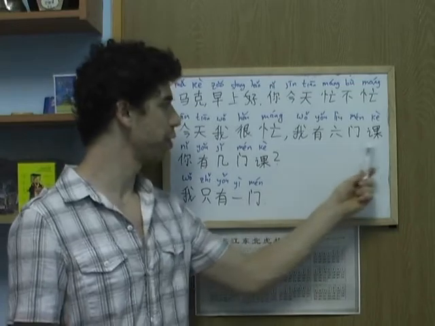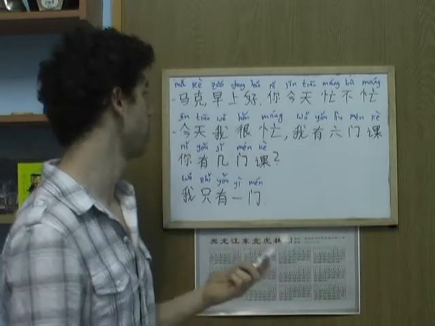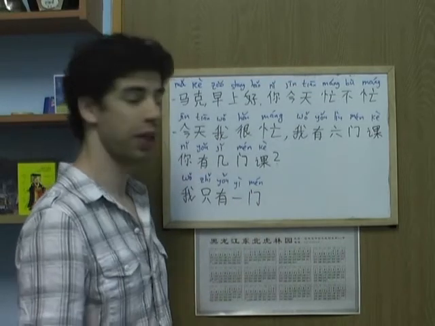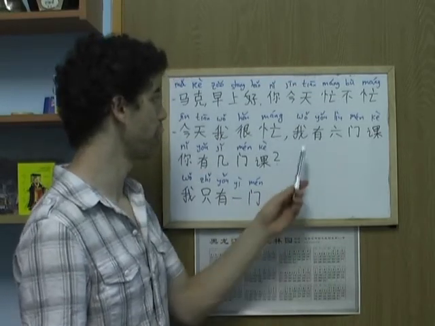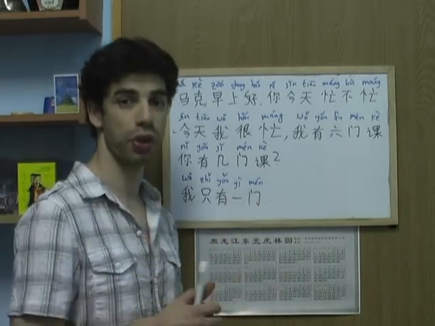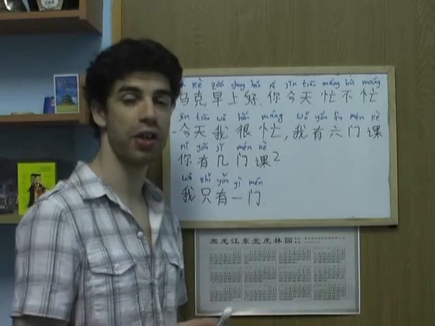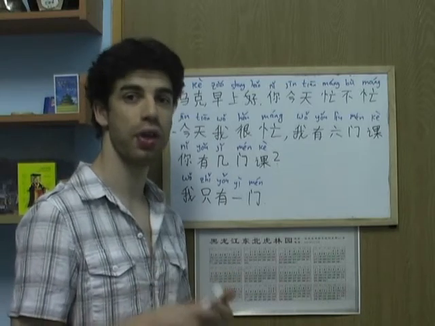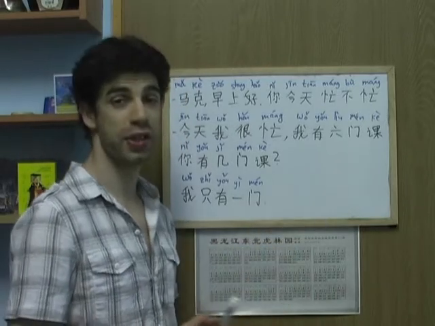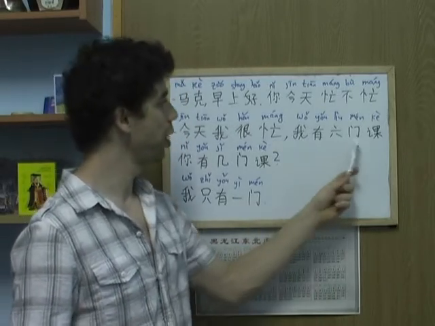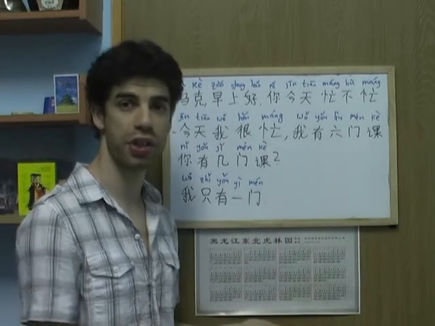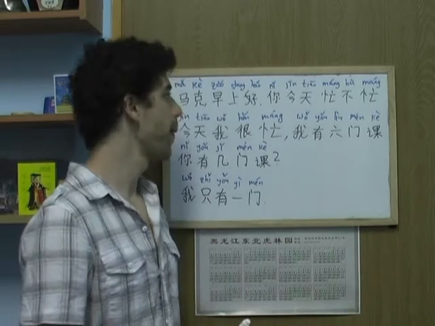Now this is a very important part of this dialogue, of this whole text. And let's translate it word after word. So 我 means I. 有, okay, third tone, 有 means to have, right? So if I say 我有, it means I have. 你有 means you have, and so on. 6 means 6. 课 means a course, like an English course or a Chinese course or whatever, like a lesson.